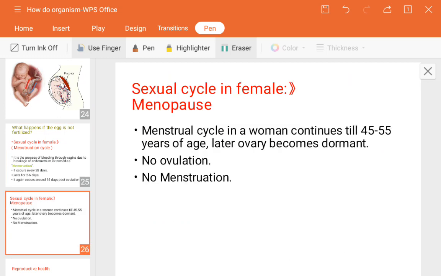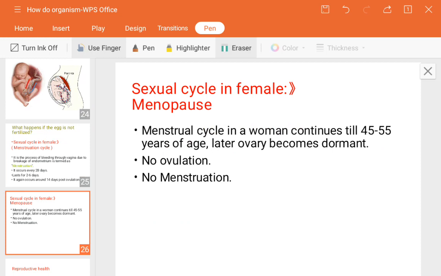It is the menstrual cycle in a woman continuing till 45 to 55. The cycle which takes place inside the female continues till the age of 45 to 55 years, but later, after 45 to 55 years, no menstrual cycle will take place. No menstruation will be there, no bleeding will be caused.